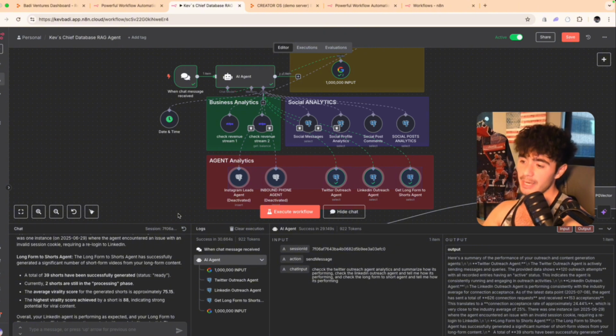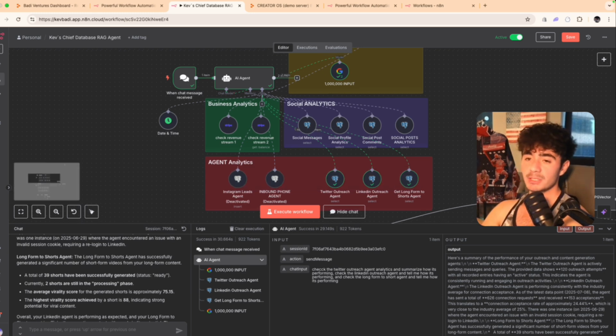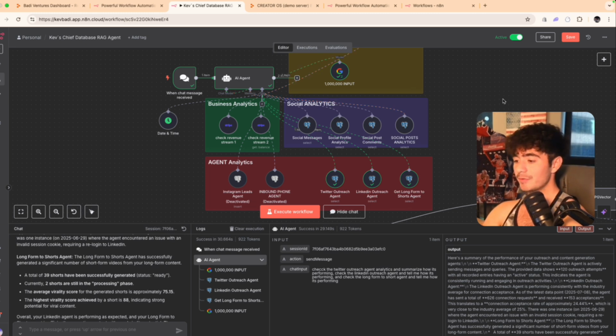Same thing with all of these agents. You can just come into the Academy, learn how they work, implement them for yourself, and then wire them to one operating system. Once your operating system starts storing a lot of data, then you'll see how powerful this CHEIF database agent is. If you don't have an operating system built yet, that's totally okay, because you still need to learn how this works.